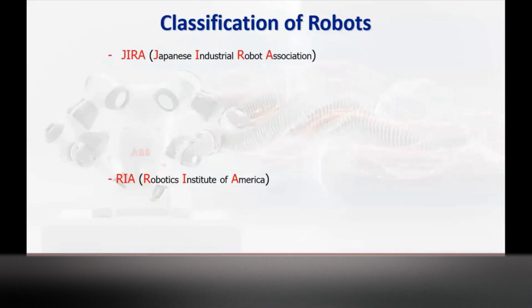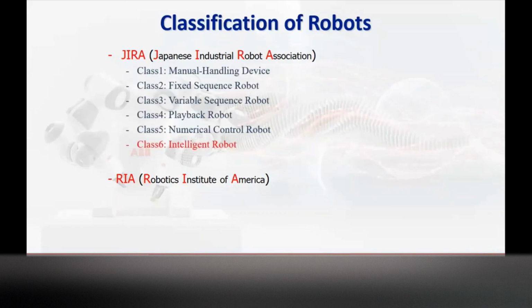So there are different classifications. We will not discuss much here. The Japanese classification divides robots into different categories: class 1, class 2, class 3, class 4, class 5, and class 6. Now we are actually into class 6 types of robots. When development started, it began with class 1, and like different versions of software, it progressed in that manner: class 1, then class 2, class 3, class 4, class 5, and class 6.